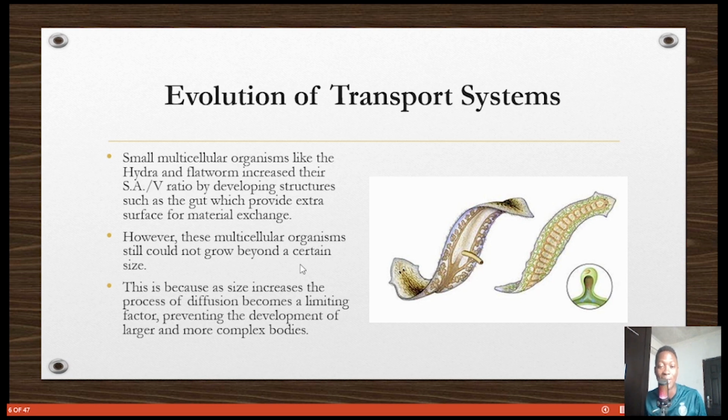But the point is that this organism could not still go beyond a certain size, because as size increases, as I said, the process of diffusion becomes a limiting factor. And so it prevents development of larger bodies. So diffusion that works in amoeba, that works in hydra and flatworm, cannot work in complex organisms like humans or complex plants. So we need a more sophisticated transport system rather than just simple diffusion.